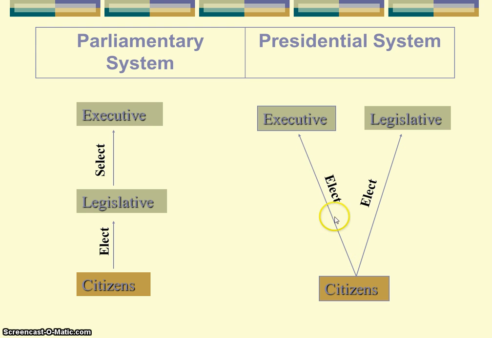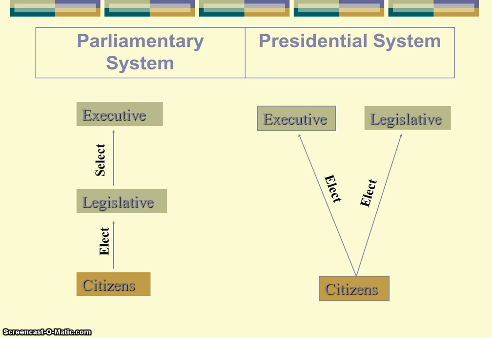So they're directly electing the executive, and they're electing the legislative branch. In a parliamentary system, they're still voting, and that's why it's a democracy, but they're voting for the legislative branch only. And then from that group, they pick their leader, or their prime minister oftentimes.